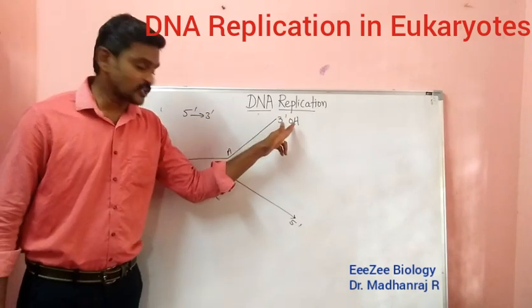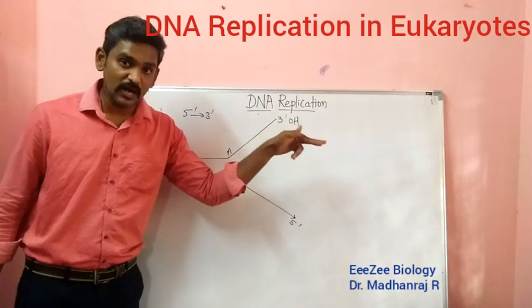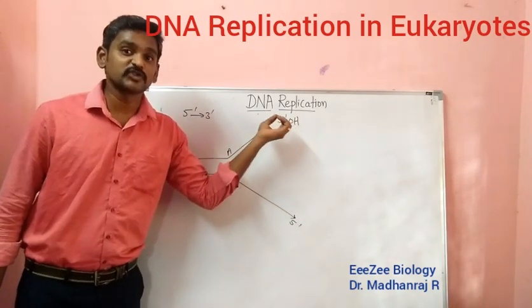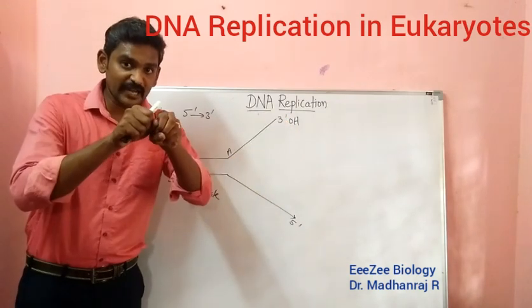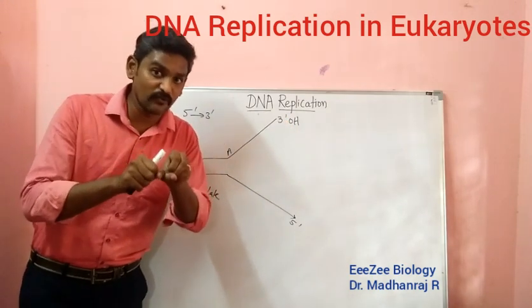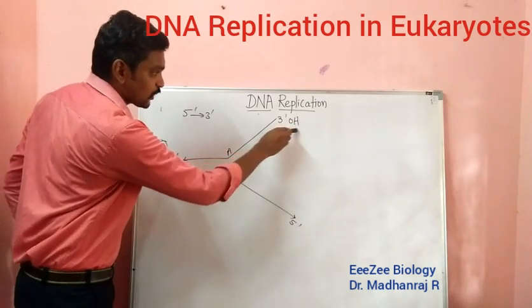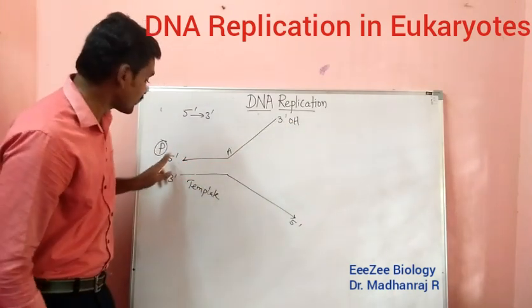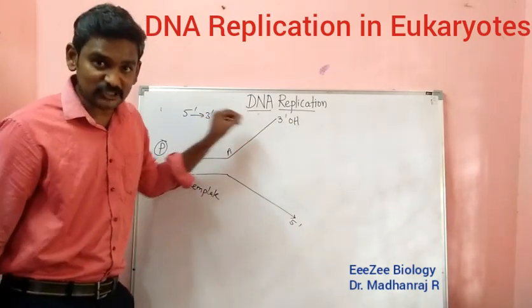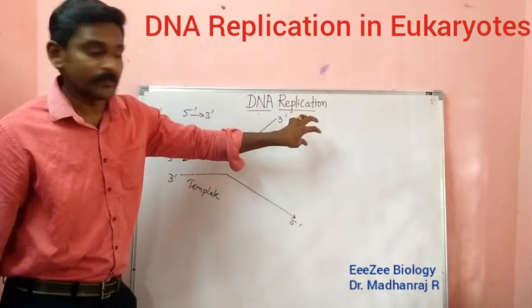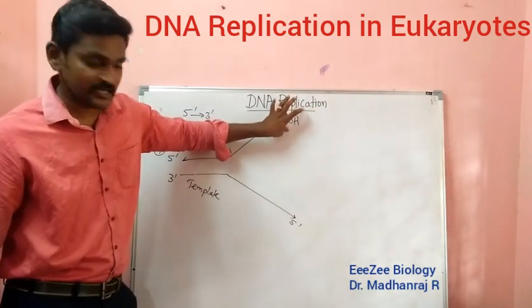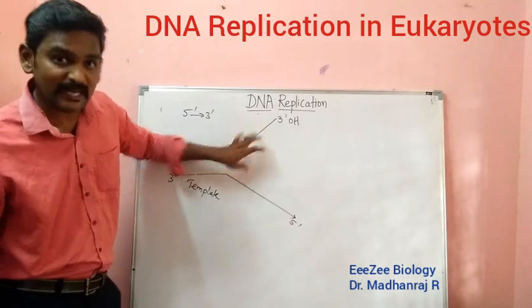Only at the OH, the removal of a water molecule will happen, so phosphodiester bonds will be formed between two nucleotides. The new nucleotide can join the 3 prime end only. It cannot join at the 5 prime end. That is the reason why the new DNA will be from 5 prime to 3 prime direction.